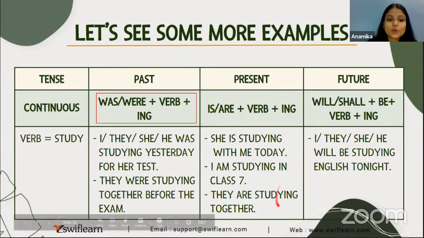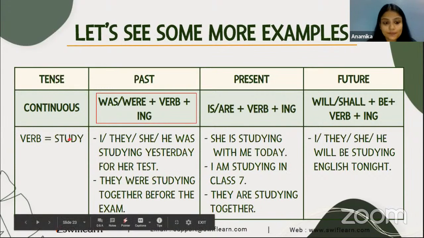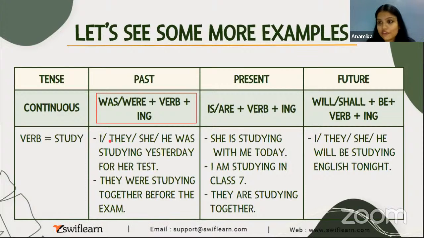So here what we are doing, we have taken verb as study. So in the past, how we will frame a sentence using study as the verb. I or they or she or he, right, was studying yesterday. वो पढ़ रहा था, कुछ टाइम के लिए पढ़ा होगा उसने, ठीक है.